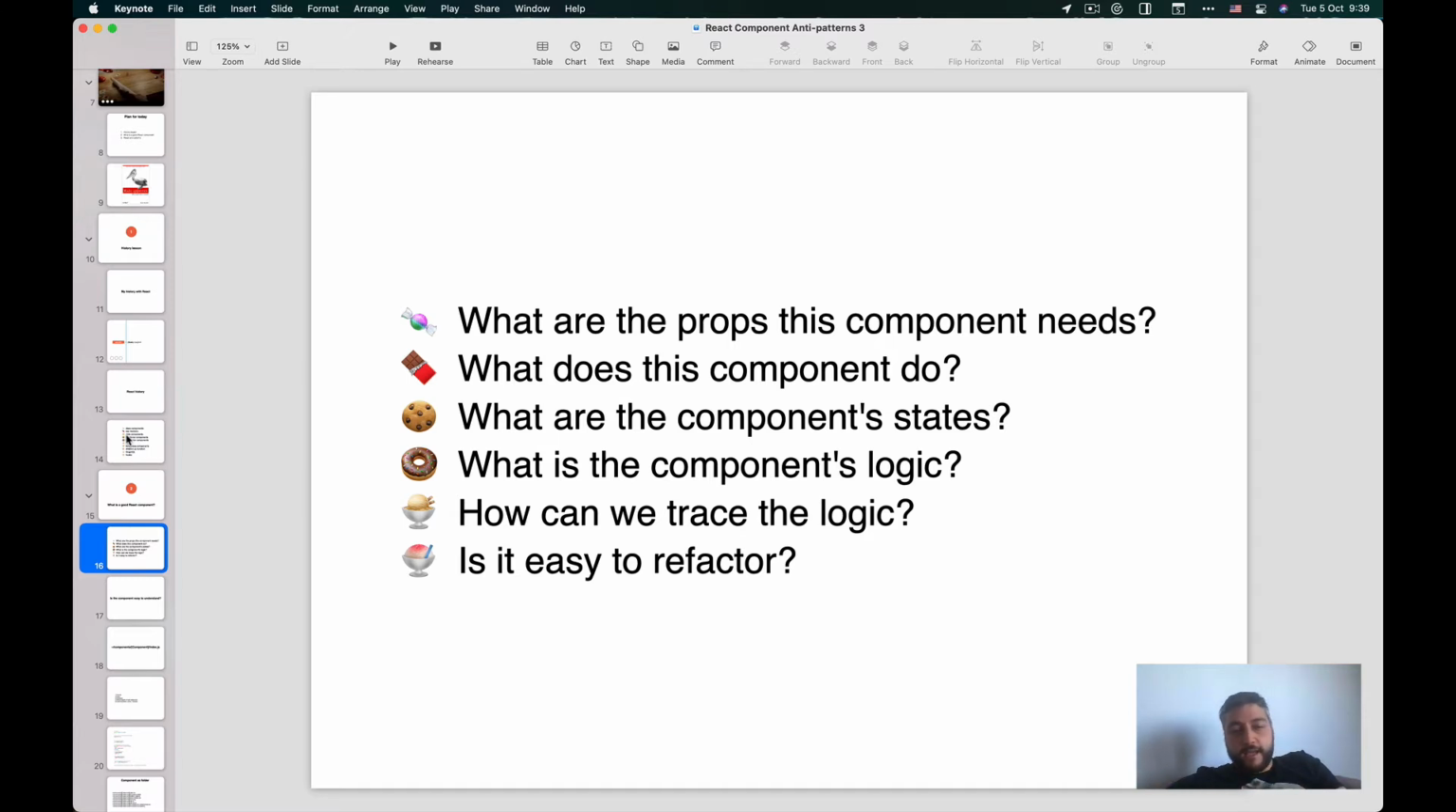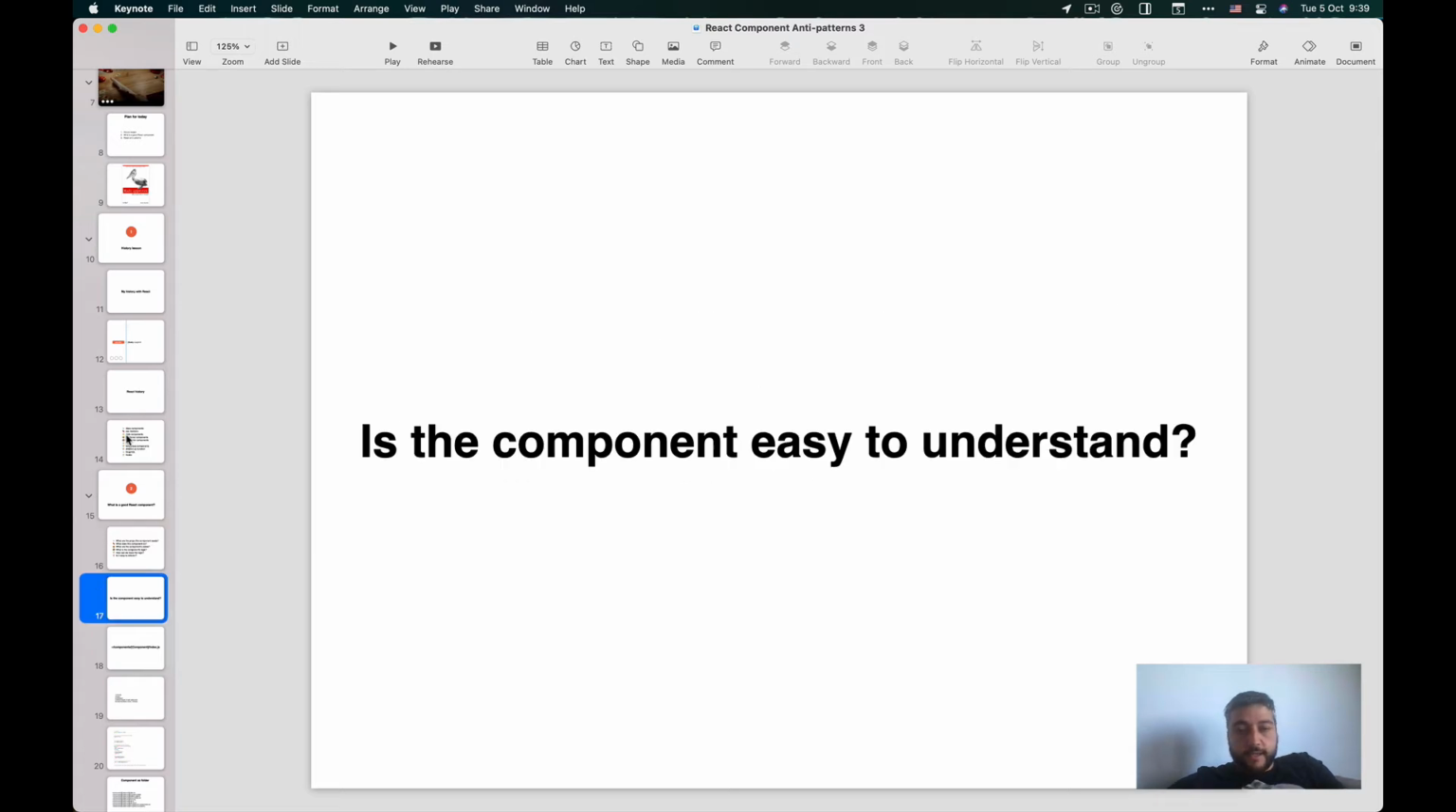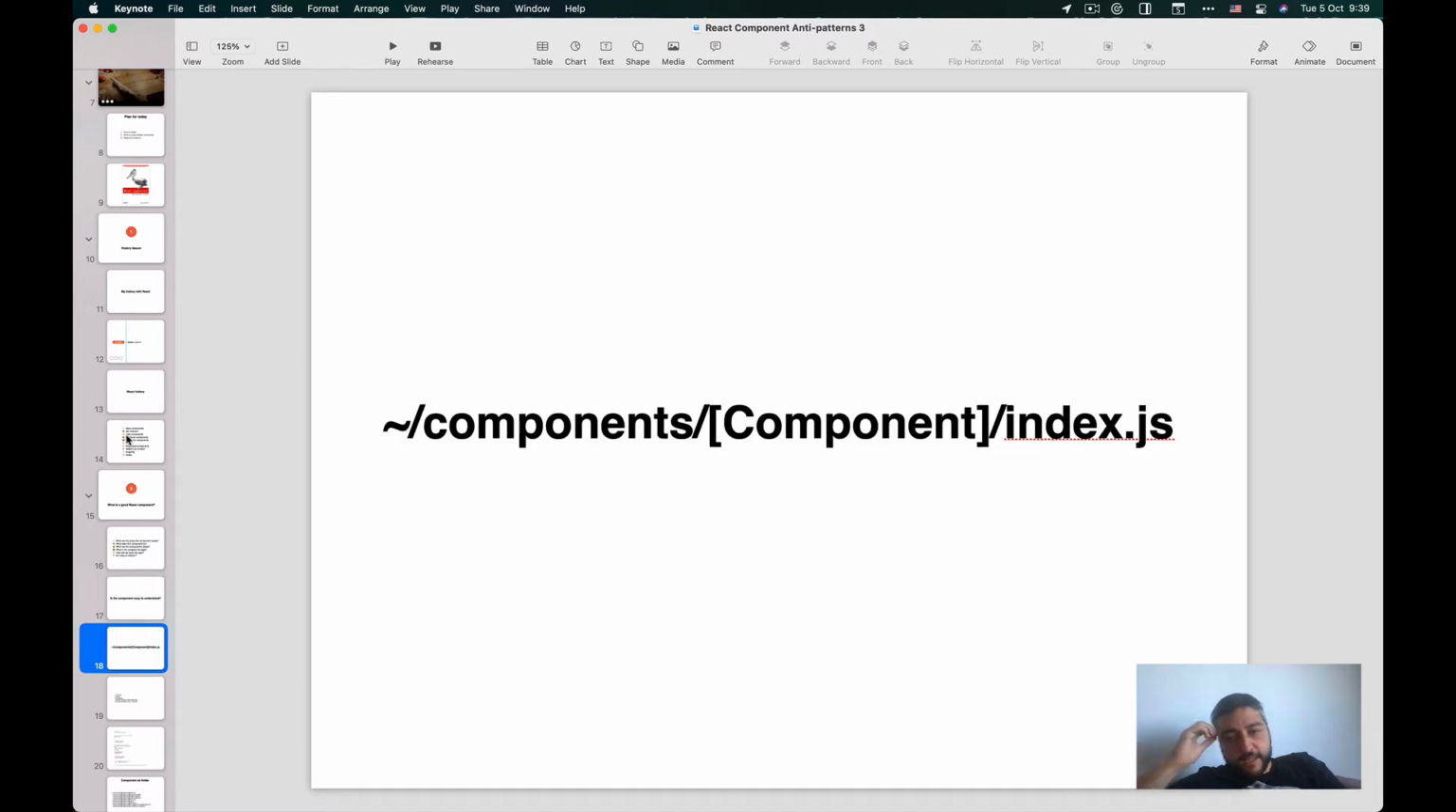logic there. And the final one is, is this thing easy to change? Can I refactor it? Can I split the logic? Can I combine the components? And this all boils down to, is this component easy to understand? Is this component something that we understand very easily?